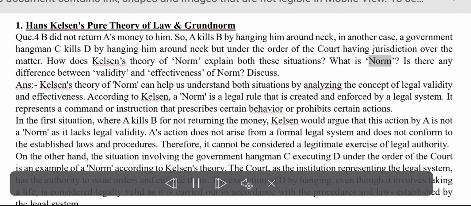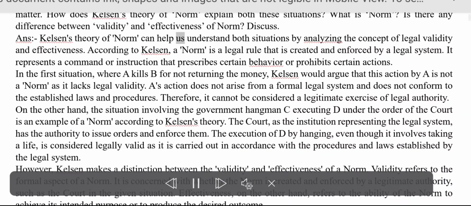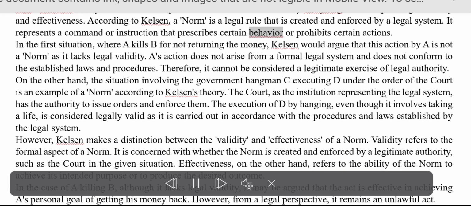What is a norm? Is there any difference between validity and effectiveness of a norm? Discuss. Ans. Kelsen's theory of norm can help us understand both situations by analyzing the concept of legal validity and effectiveness. According to Kelsen, a norm is a legal rule that is created and enforced by a legal system. It represents a command or instruction that prescribes certain behavior or prohibits certain actions.